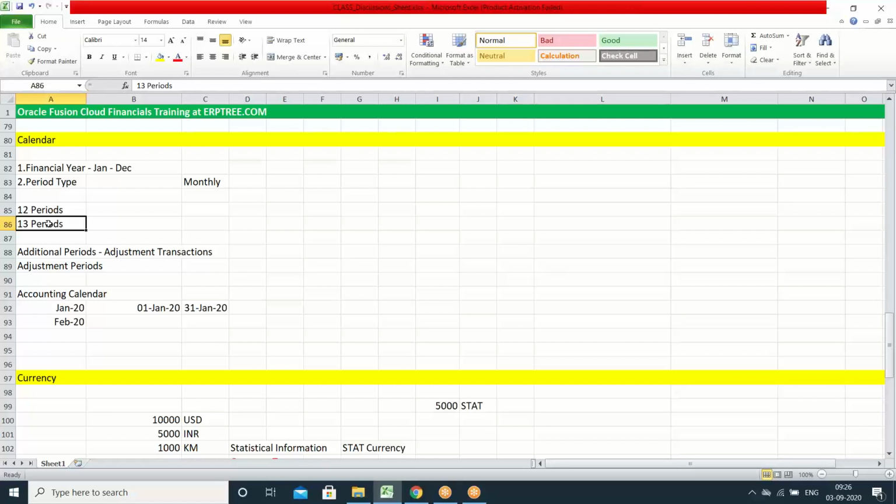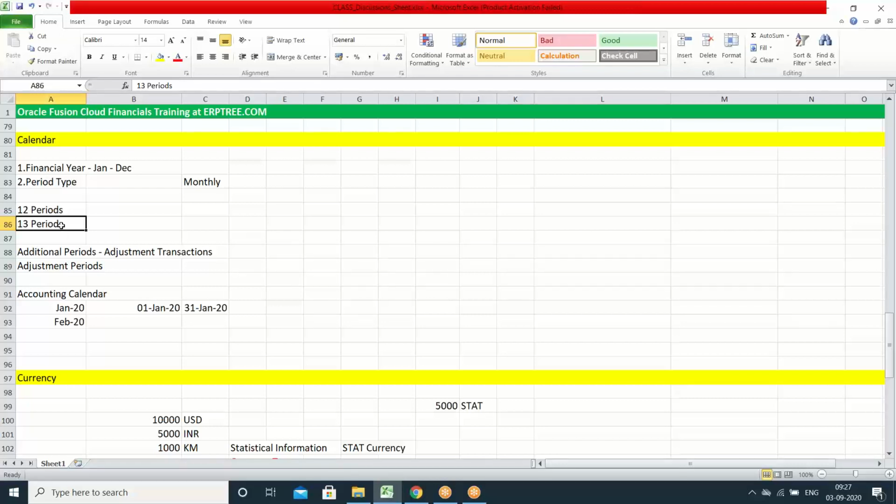And we can tell the client, in future, if you want to add an additional period, you cannot add. Now your requirement may be that you don't need an adjustment period, but still it is better to have one. If required, you can use it in the future. There is no scope to add additional periods in the future. Once you decide your calendar with 12 or 13 periods, that is what you have to continue with for the entire life of the product usage. That is the reason we have to suggest a minimum of one.